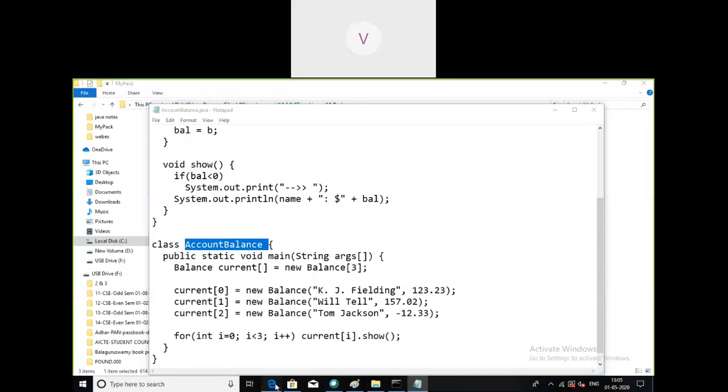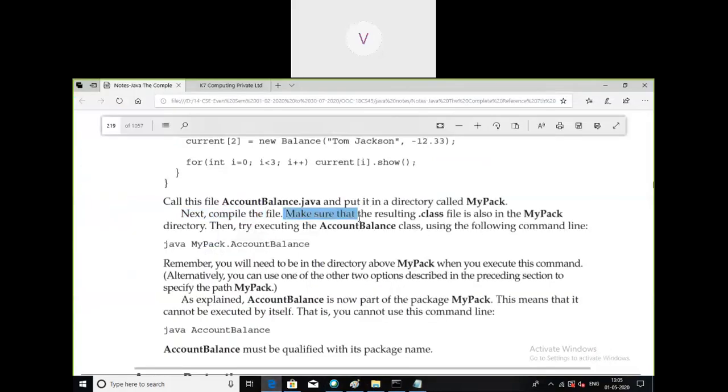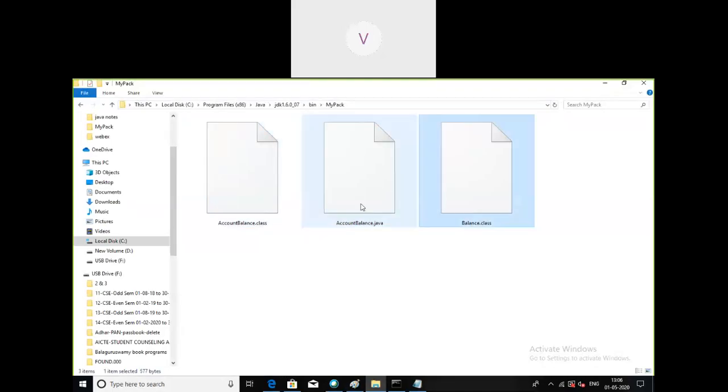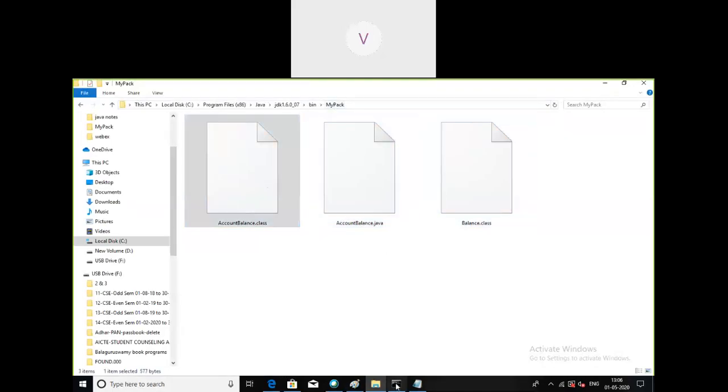So what it says: make sure that the resulting class file is also in the mypack directory. You should make sure those files' bytecodes are kept in the directory. So we have kept it. After compilation, we have kept these two bytecodes in the mypack directory.